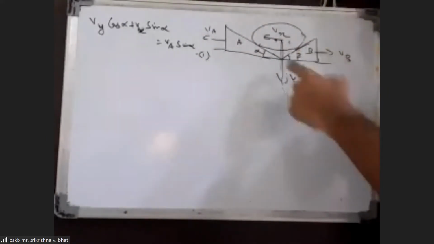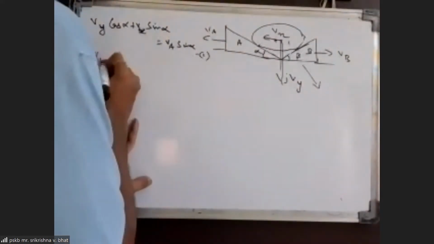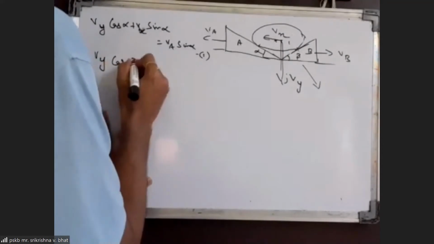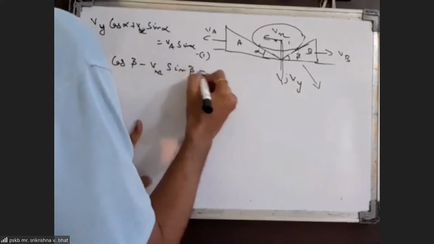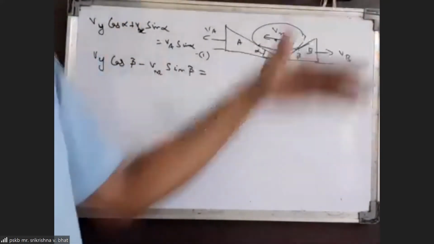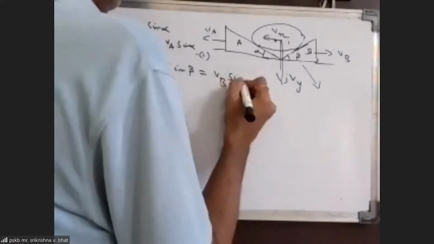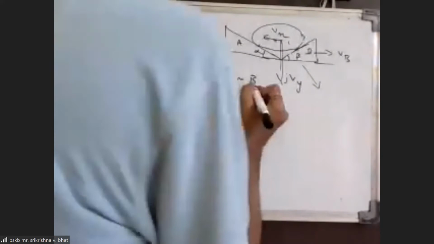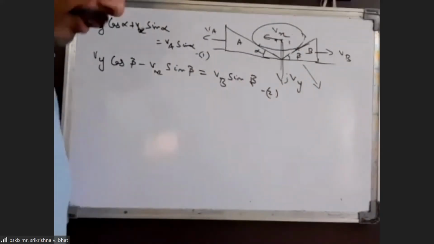So the difference of both will give you the net component of the cylinder's velocity along the normal. That should be Vy cos beta minus Vx sin beta. That should be equal to the component of Vb along the normal, which should be Vb sin beta. Okay, so this is the other equation.